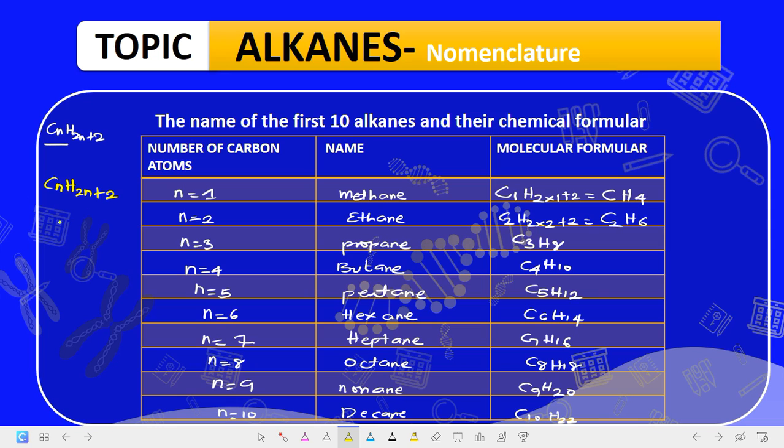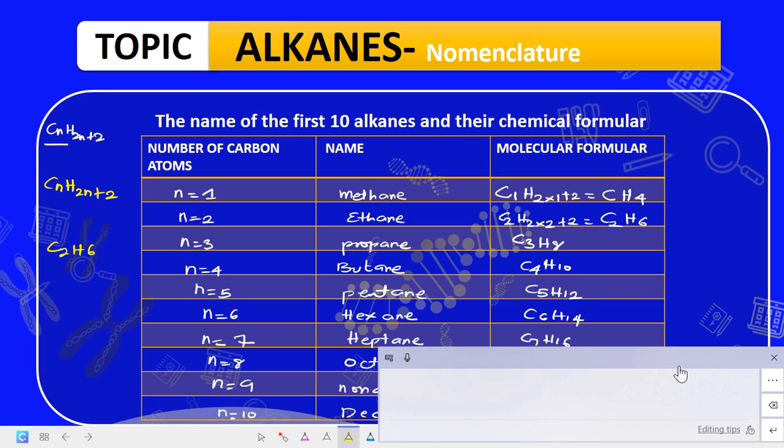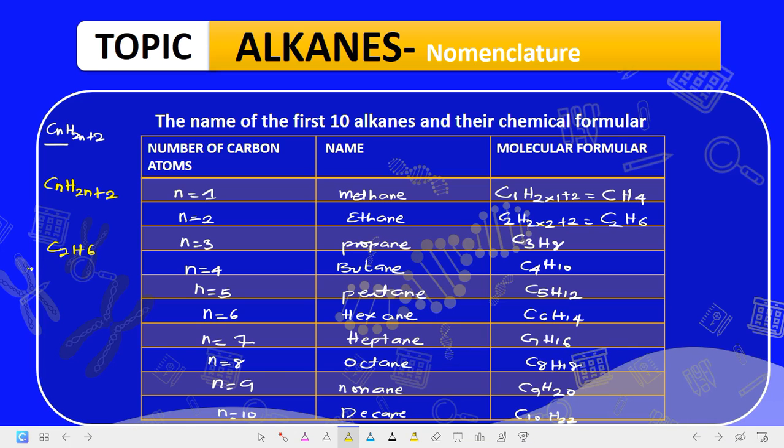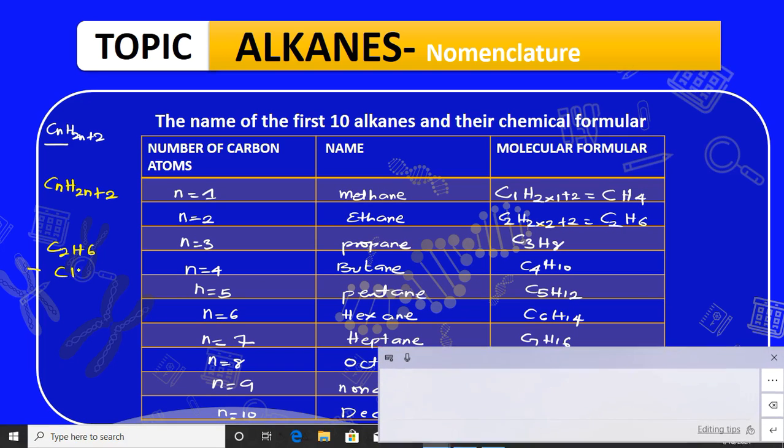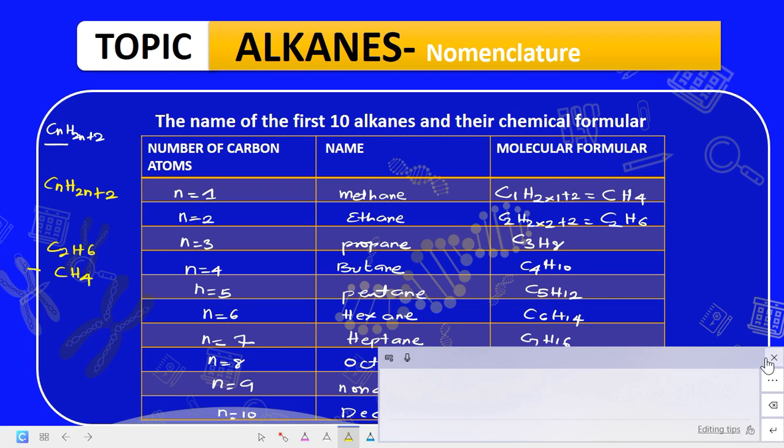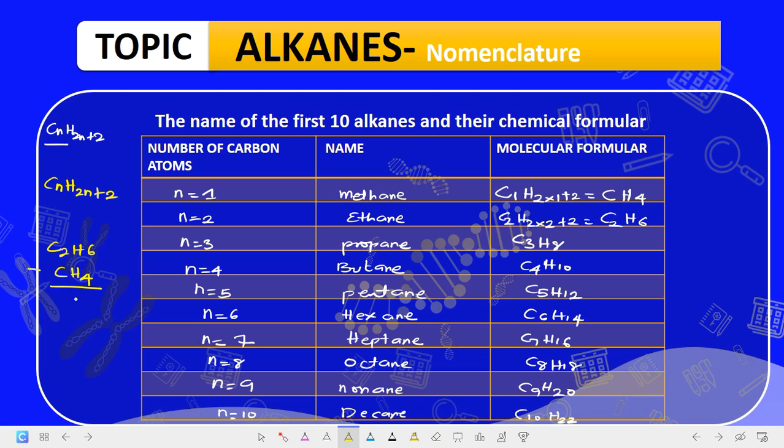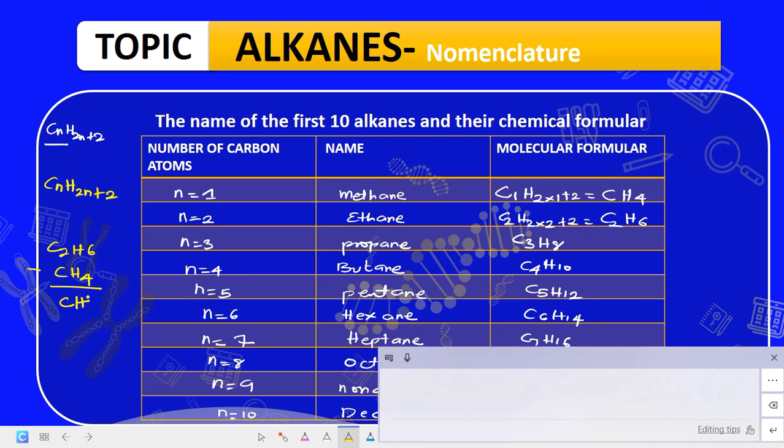If we take the second alkane, C2H6, and subtract the first, CH4, you notice they differ by something. C2 minus C is C, and H6 minus H4 is H2.